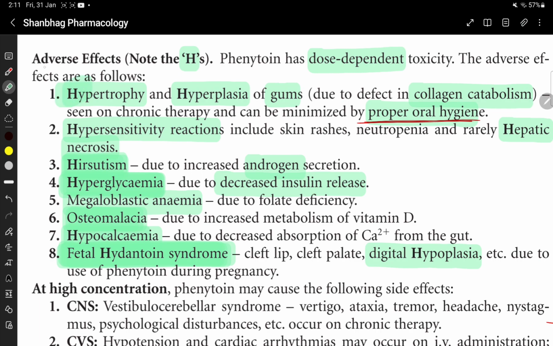Hirsutism is why it is not given in young women. Fetal hydantoin syndrome is characterized by digital hypoplasia.